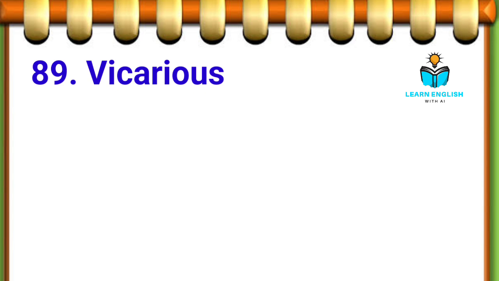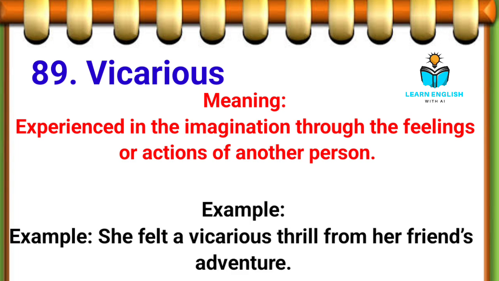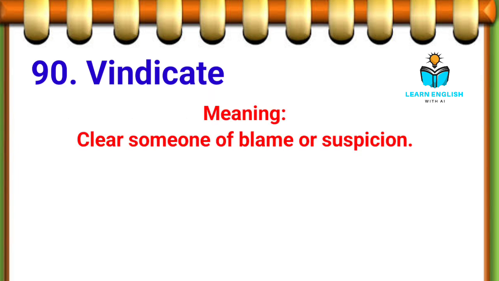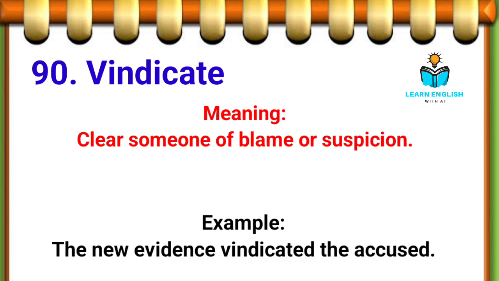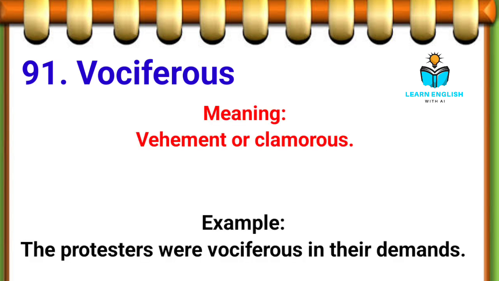89th. Vicarious, experienced in the imagination through the feelings or actions of another person. Example, she felt a vicarious thrill from her friend's adventure. 90th. Vindicate, clear someone of blame or suspicion. Example, the new evidence vindicated the accused. 91st. Vociferous, vehement, or clamorous. Example, the protesters were vociferous in their demands.